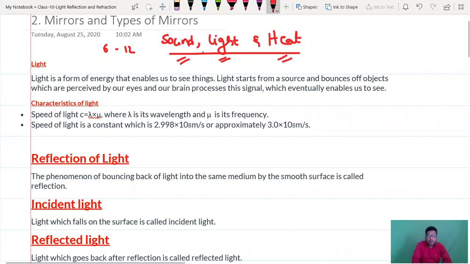Now we are in the chapter on light. Light is a form of energy that enables us to see things. So if you want to see anything, light is important. Light starts from a source. Definitely there must be a source from where light is generated, and light bounces off objects, which are perceived by our eyes, and our brain processes this signal. Eventually we can see that object.